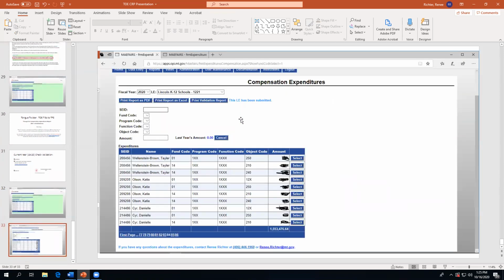And then this next screen would look like this. The LE has been submitted. And when you're done, you may want to print the report as a PDF for your records and keep a copy of that. So that's all I have today for you on the compensated expenditure reporting.